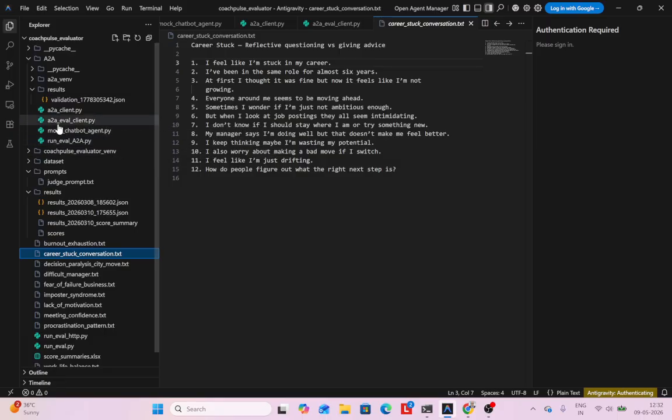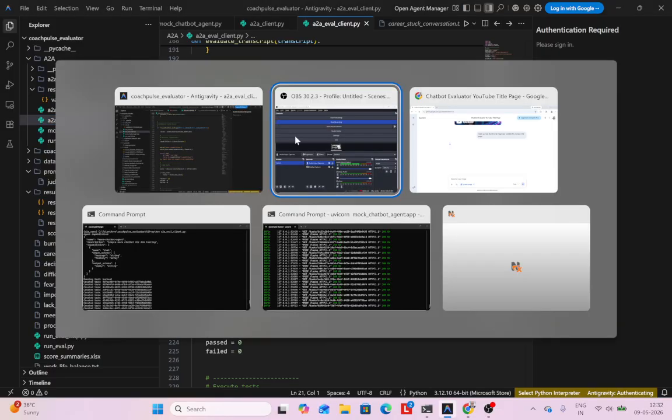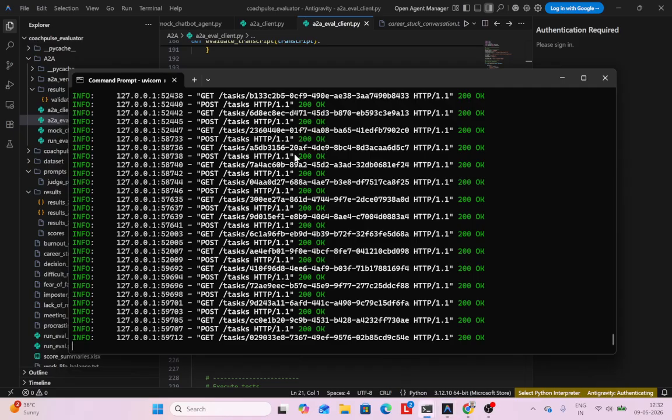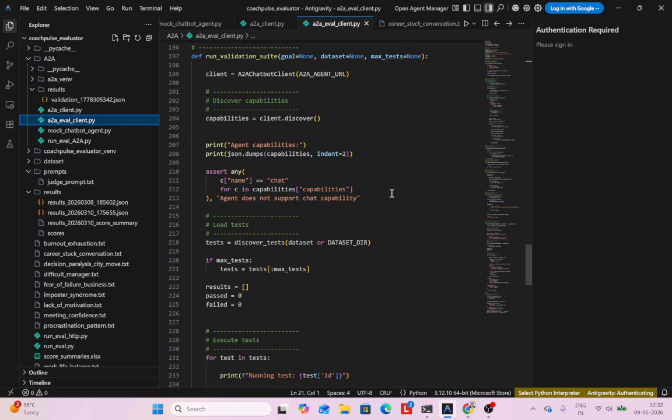I'll directly jump into this A2A client. First of all, it's going to discover your chatbot. We have been running this A2A wrapped chatbot, so it's first going to discover that. After it's discovered, it's going to check, does it have a chat capability? Now the next thing I'm calling a discover test.